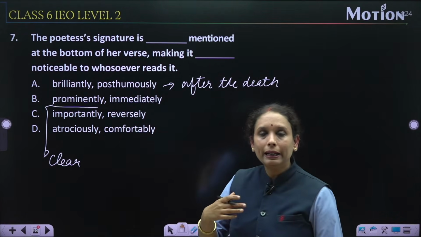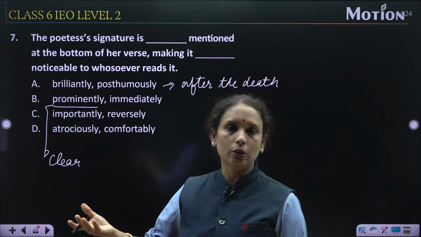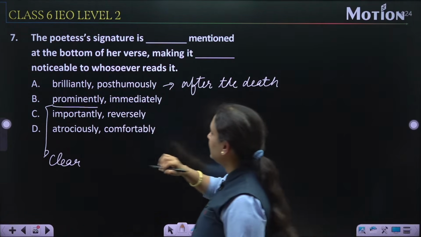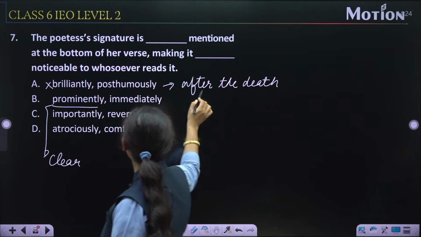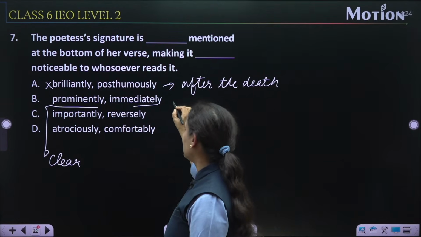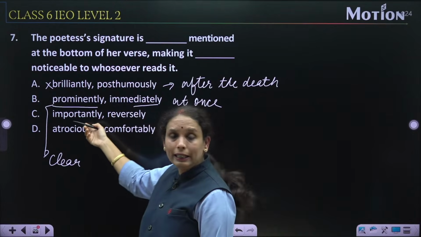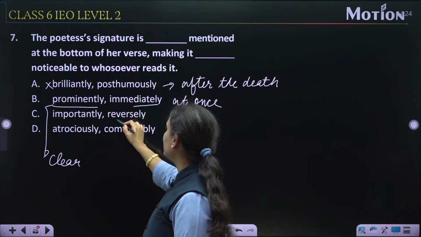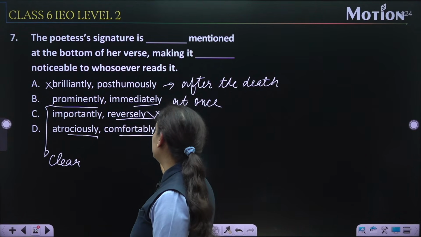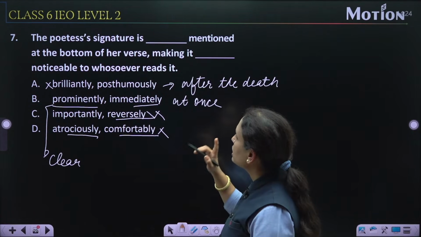ठीक है. The medal received posthumously, it means उसकी मृत्यु के बाद में उसको मेडल दिया गया. आर्मी में ये सारा होता है. तो posthumously, तो brilliantly and posthumously ये नहीं हो सकता. Second, prominently हो सकता है, immediately भी हो सकता है. Immediately means at once. Importantly it may be, but reversible, no, it is not. Atrociously and comfortably, again wrong. So the correct answer is option number B.